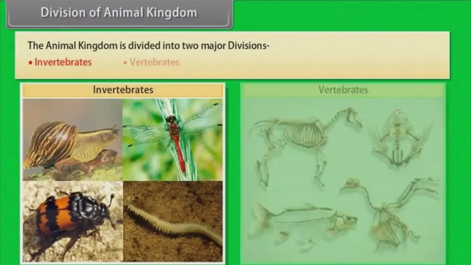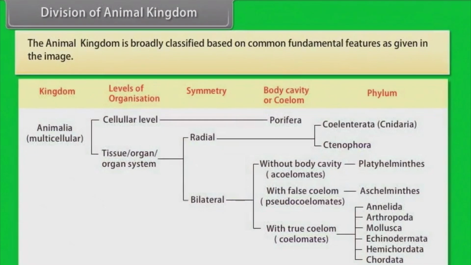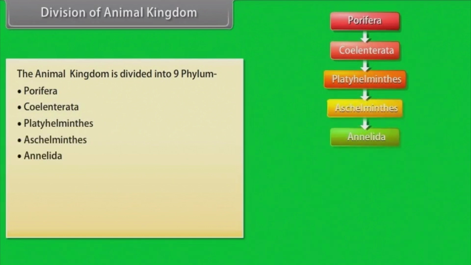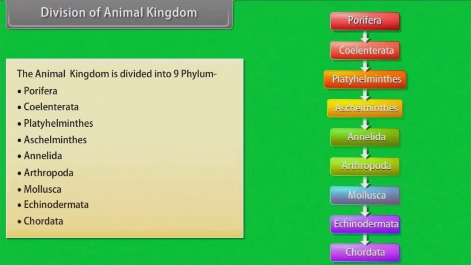Division of animal kingdom. The animal kingdom is divided into two major divisions: invertebrates and vertebrates. Invertebrates, animals that do not have backbone. Vertebrates, animals which have backbone. The animal kingdom is broadly classified based on common fundamental features as given in the image. The animal kingdom is divided into 9 phyla: Porifera, Coelenterata, Platyhelminthes, Aschelminthes, Annelida, Arthropoda, Mollusca, Echinodermata, Chordata.